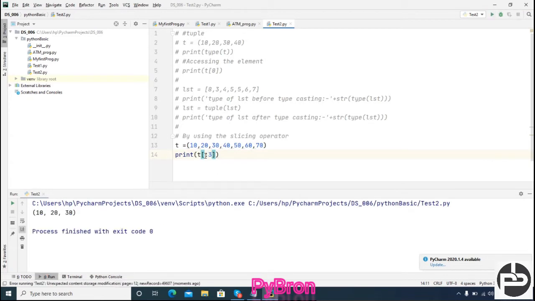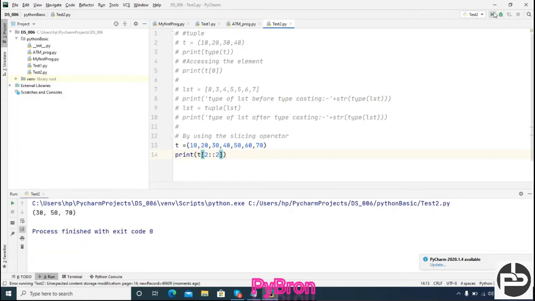And suppose I don't want 10, so from the second until the end. If I'm not defining the end point, by default it will take the end. Got it? And suppose I want from the second index to the end with a gap of 2, that means after leaving one element.